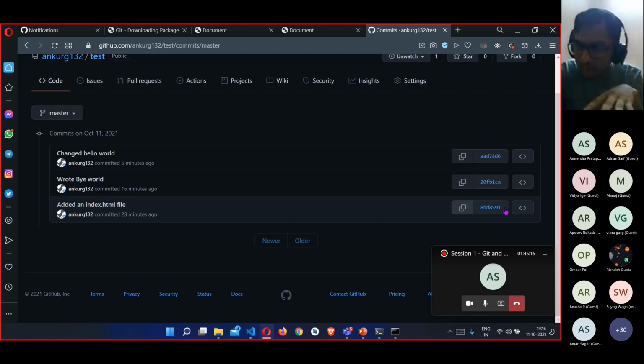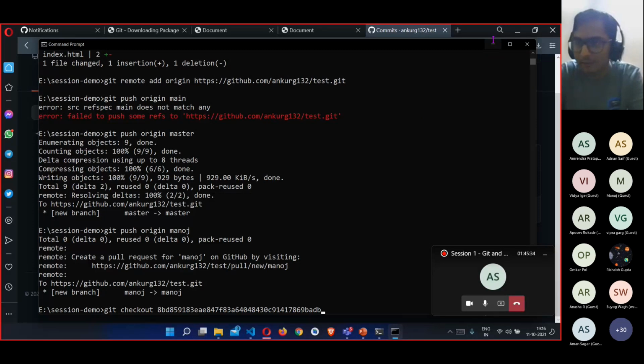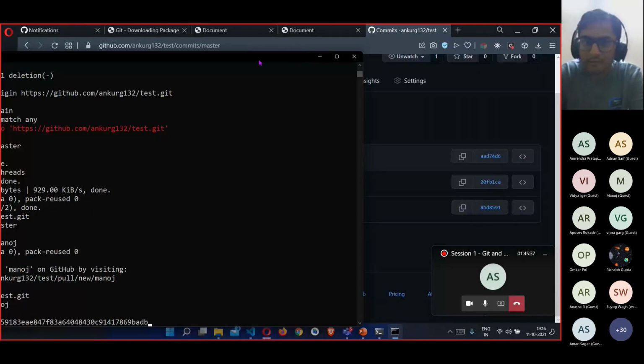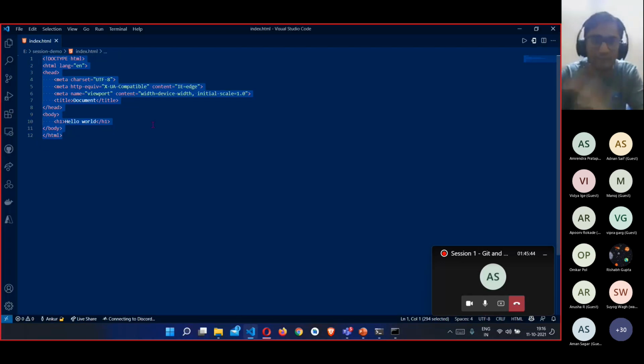So I can just copy this old commit of the index.html file. I press on this copy. I write git checkout, and then I'll paste the exact commit ID which we have copied from here, and I'll press enter, and yeah, I have switched to that commit. And now if I look here, I can get my previous message, that is hello world.